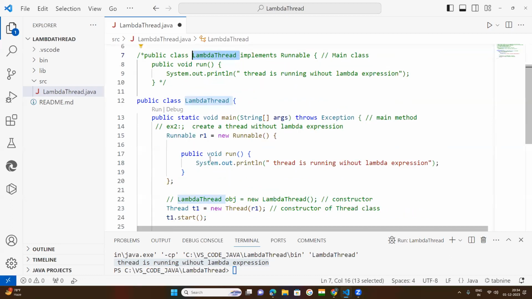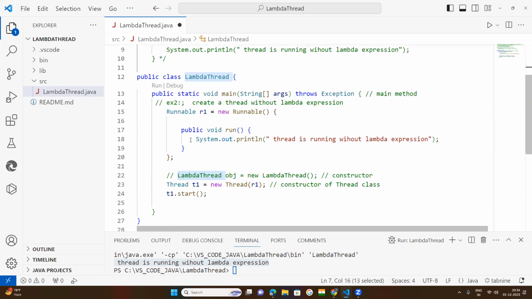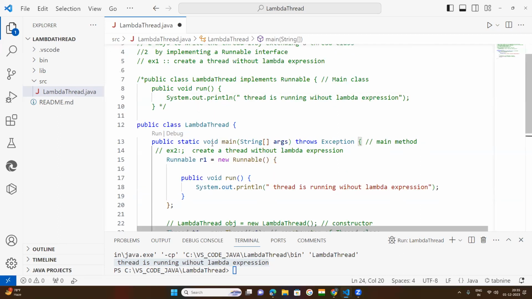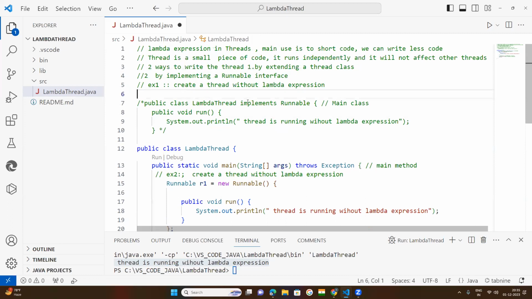For this class, I have created, under this main method, an object. Here again the Thread class is created. Under this Thread class constructor, this object was kept and the start method was called. Okay, in this second example, this line of code is omitted.